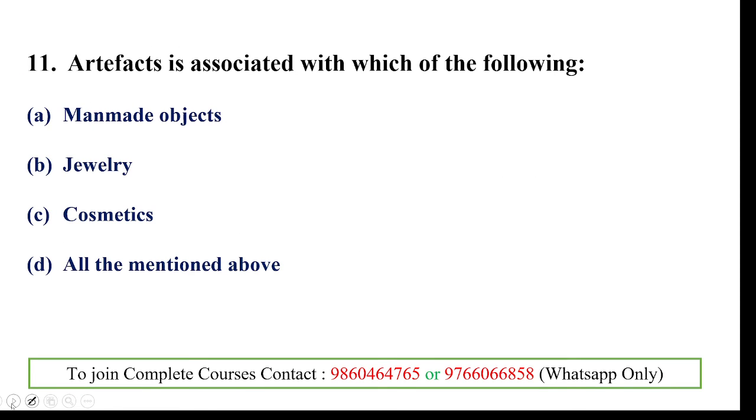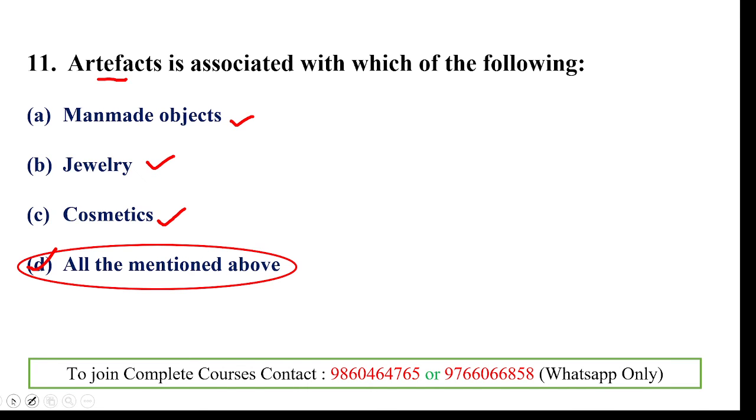Then the 11th question, artifacts is associated with which of the following? So we heard about artifacts, and that is related with man-made objects and jewelry, cosmetics. So these all are related with artifacts. Artifacts are the objects that are man-made, and also jewelry, cosmetics, etc. So the answer is all of the above.